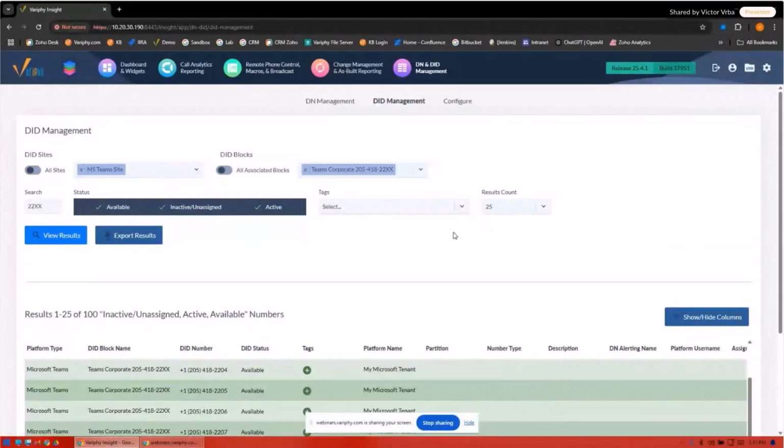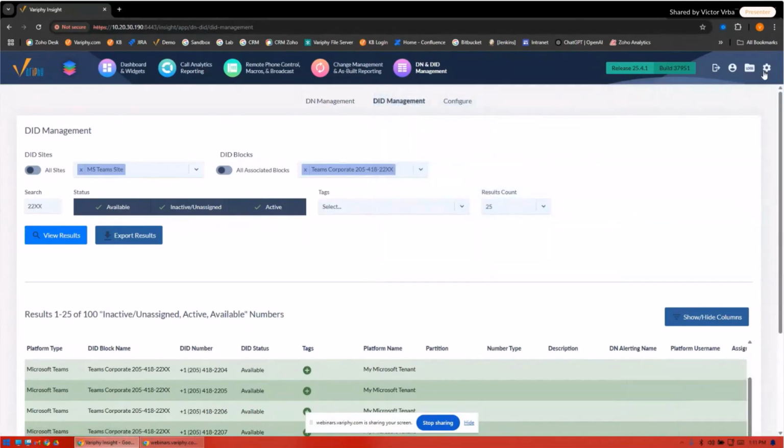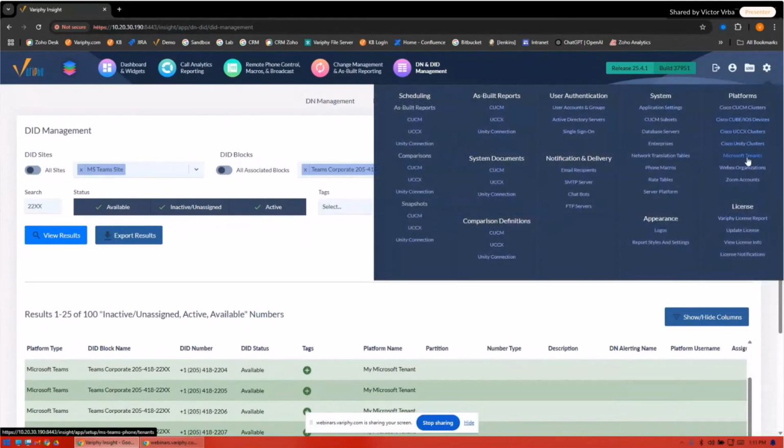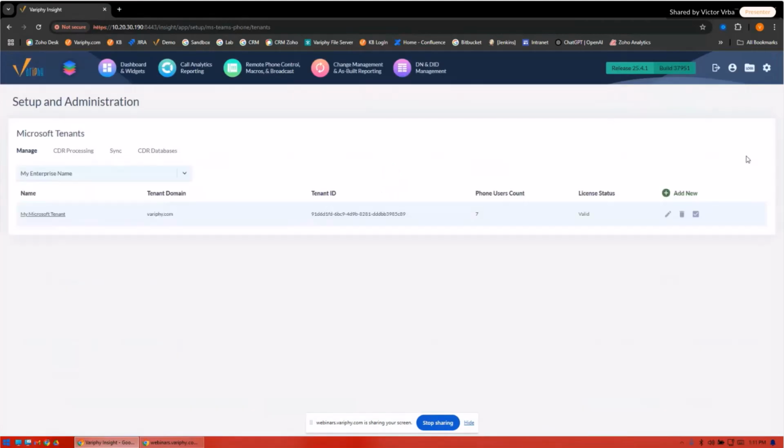All right. So the next thing I'm going to talk a little bit about is licensing. This is following along the same line as our MS Teams licensing. We worked with a lot of our customers, and especially when we talk about healthcare, education, finance, Microsoft has a lot of licensing options, more than we can really keep track of for the most part.